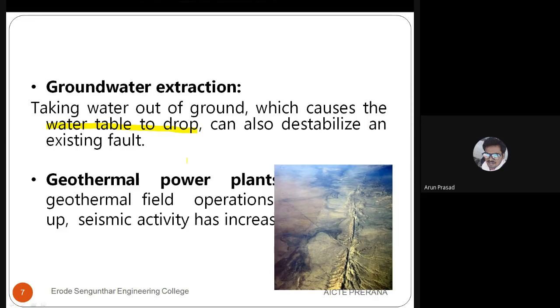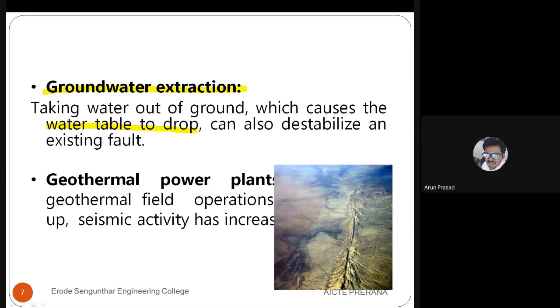If you are taking the water from the ground and the moisture is coming out, automatically there will be a disturbance in the molecules between the soils, and a disturbance in the movement of the faults. So automatically there will be a chance of an earthquake due to this extraction of groundwater.